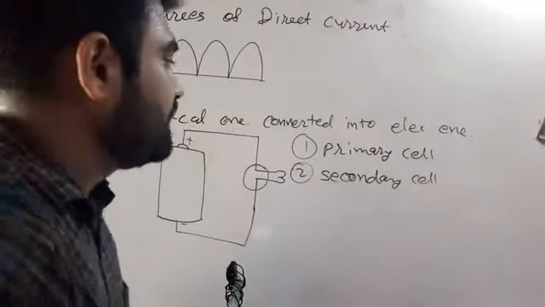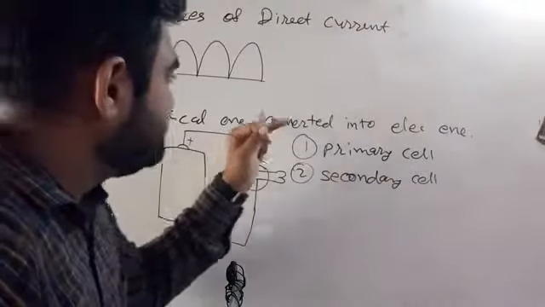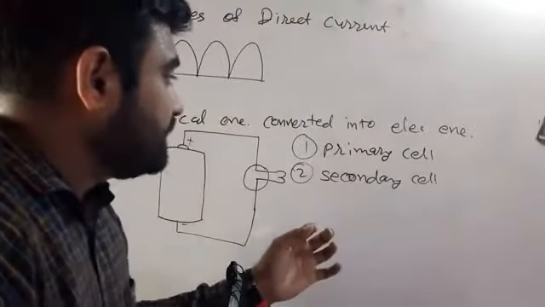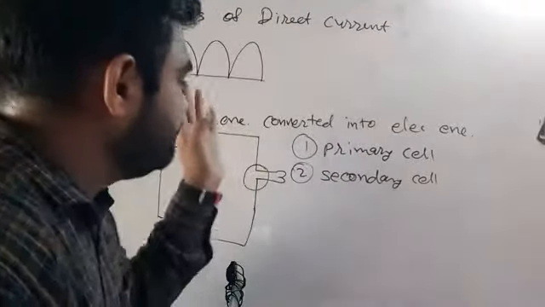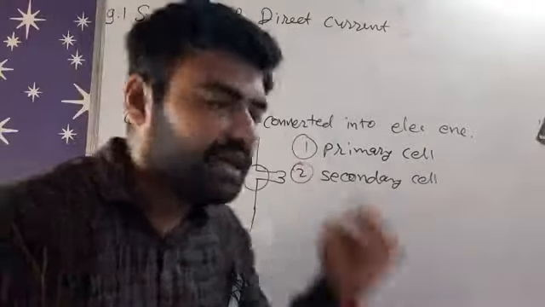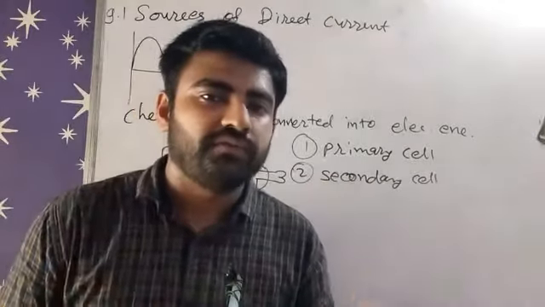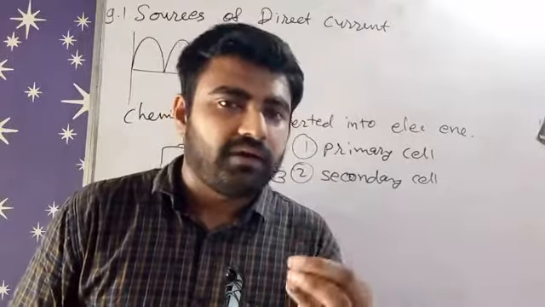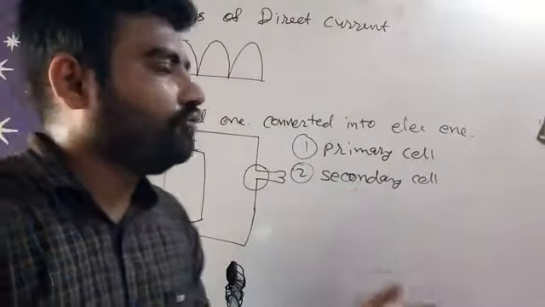In a primary cell, chemical energy is converted into electrical energy, and it is only an irreversible process. That means energy can be converted in only one direction, and in the opposite direction energy cannot be converted. This type of cell is called a use and throw cell, because you can use it only one time, but after all the energy is consumed by the user, then we have to throw this type of cell away.